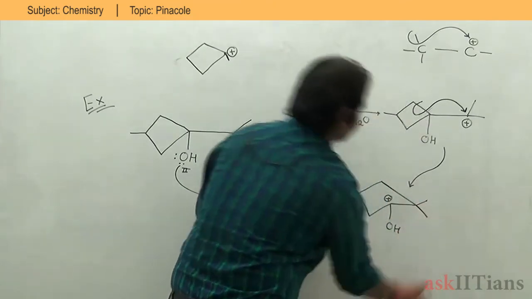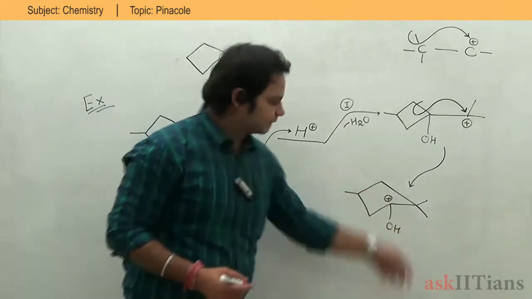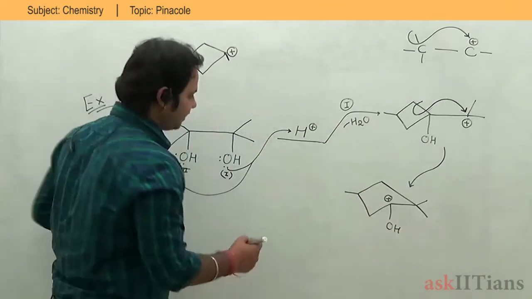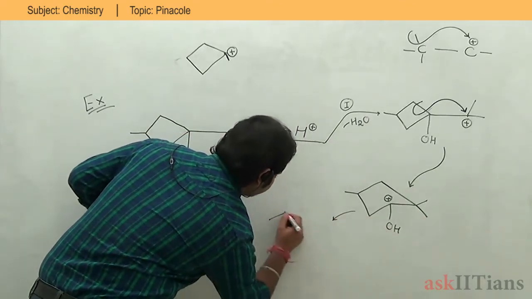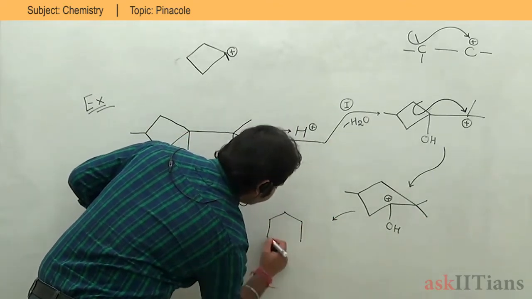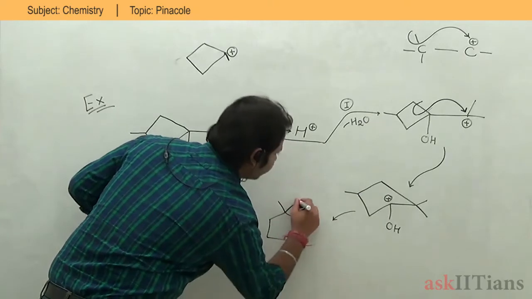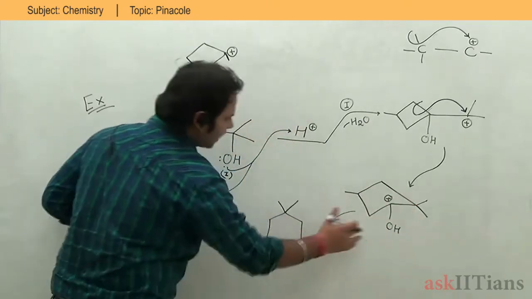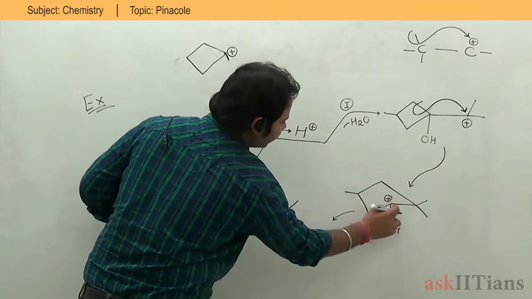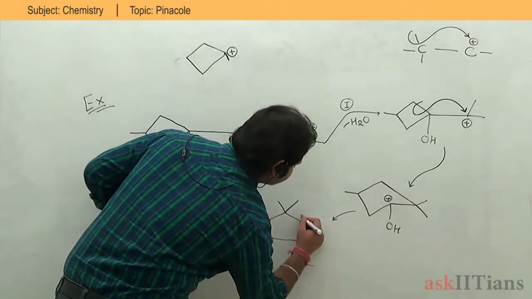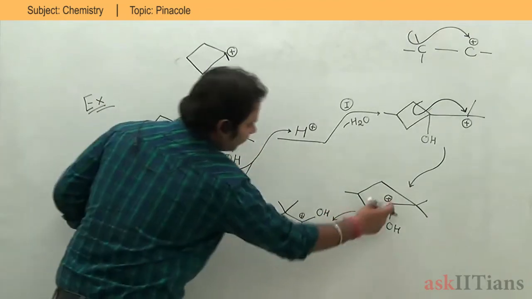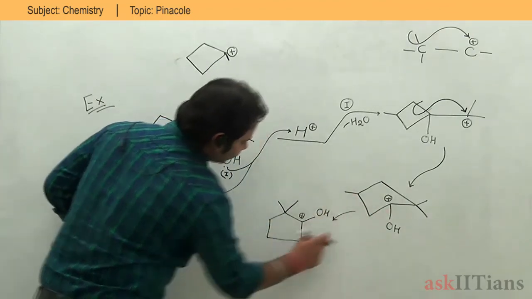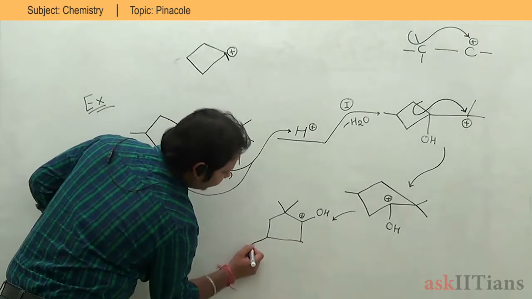Yes or no? So that is the expanded ring that is going to form a 5-member ring. If you draw it properly, it is like a 5-member ring. At this particular carbon I have 2 methyls, and at the second carbon I have a positive charge as well as my OH. Then one carbon is left, and after that I have a methyl also here.